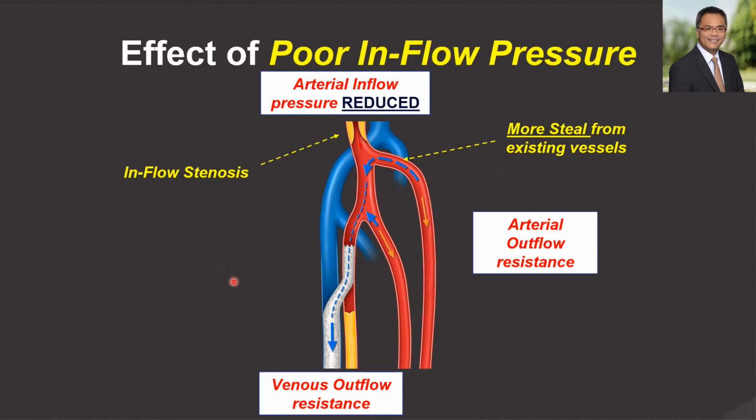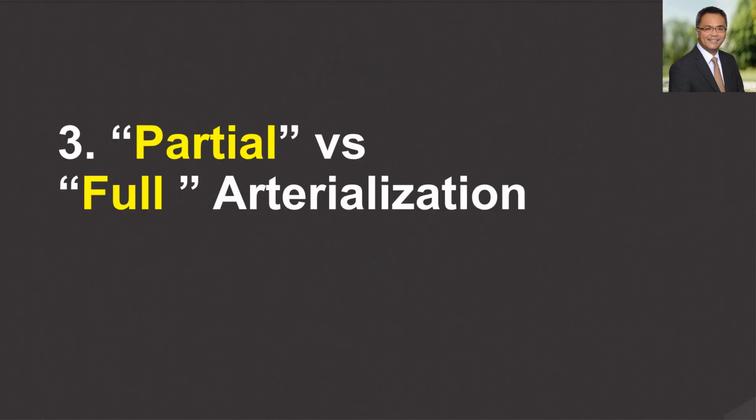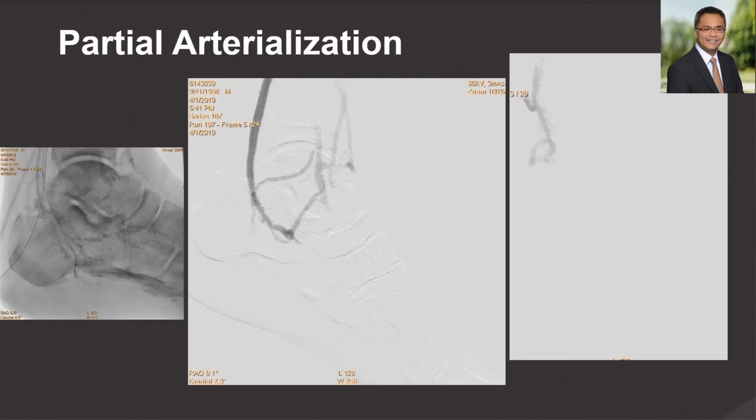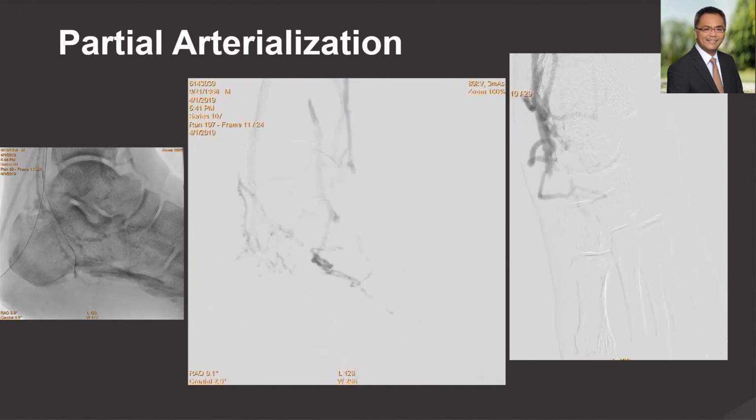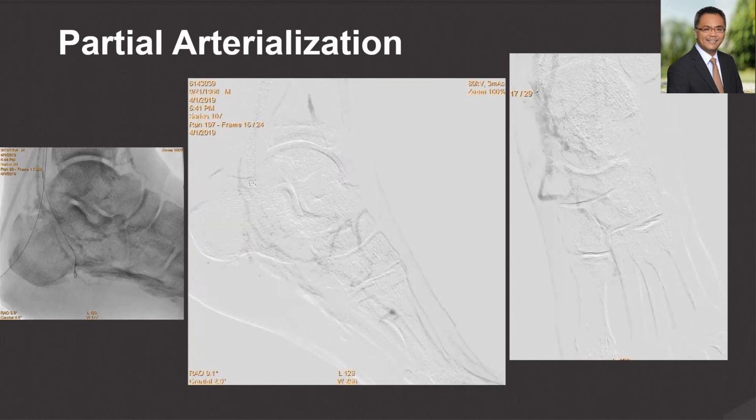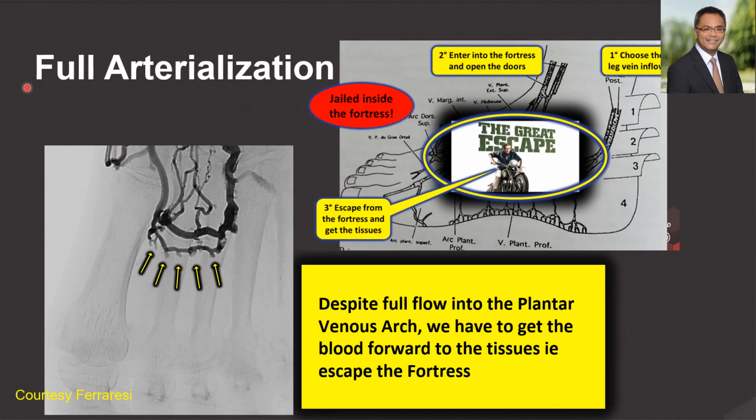It is also important to treat inflow adequately. In this case, a well-placed DVA circuit may potentially steal blood from existing vessels in the presence of a restenosis in the proximal vessel. Another concept that we have to discuss is that of partial versus full arterialization. Partial arterialization occurs when there's insufficient flow and pressurization of the forefoot. Full arterialization involves getting the blood towards the metatarsal veins and the digital veins.